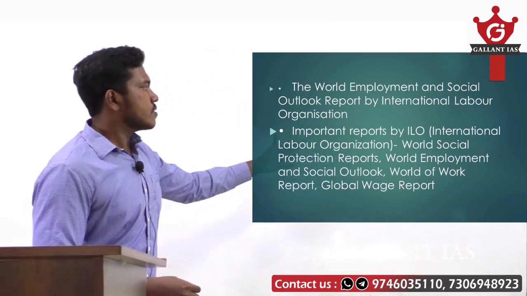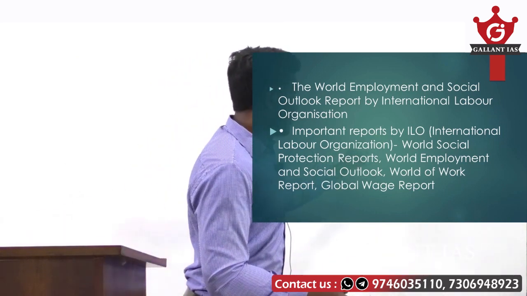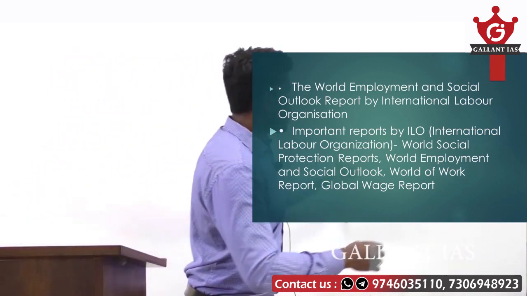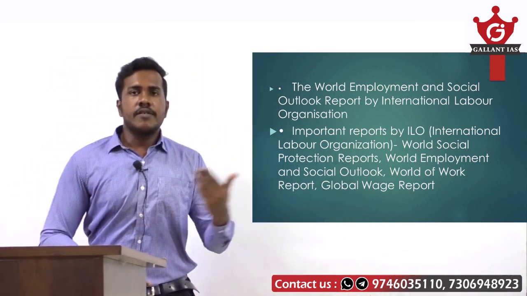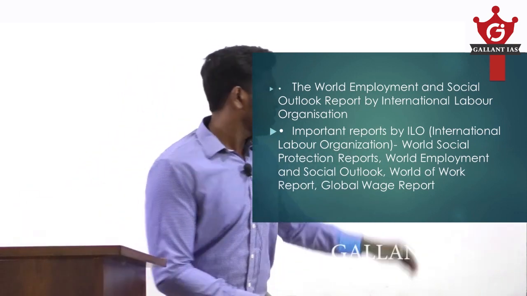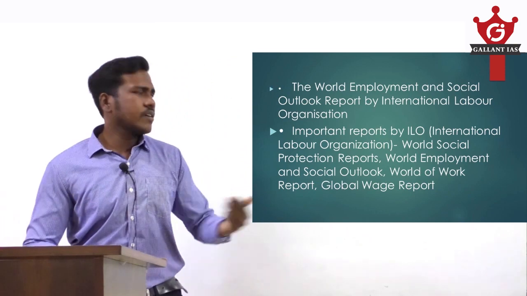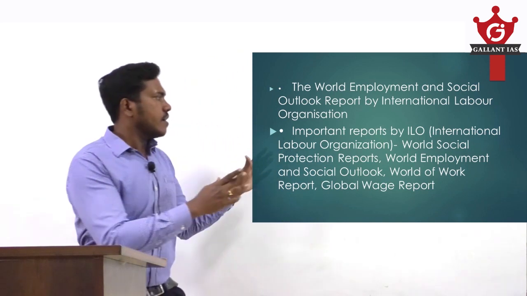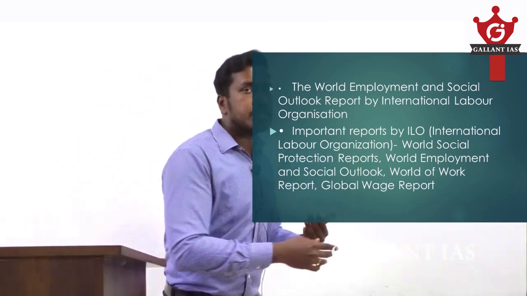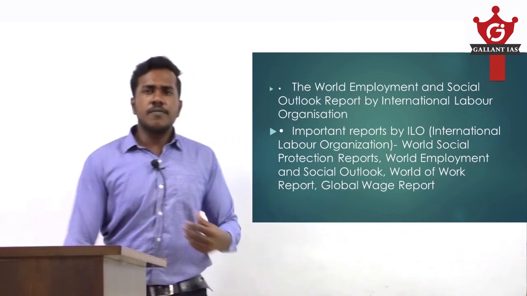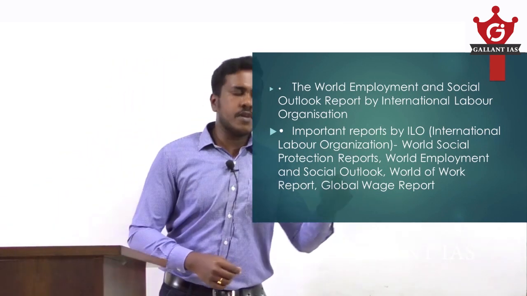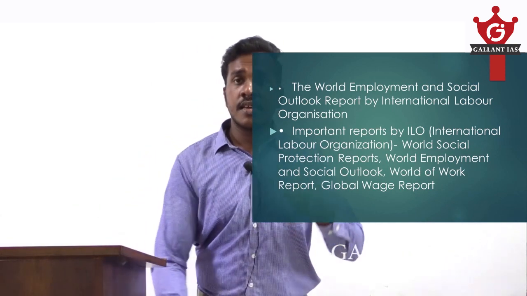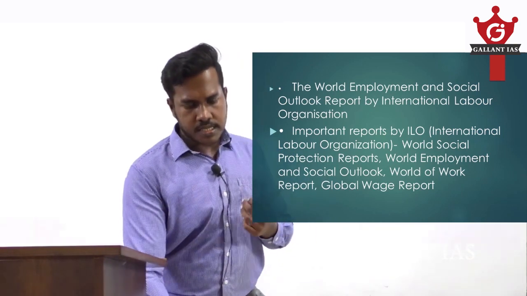The World Social Protection Report, World Employment and Social Outlook, World of Work Report, Global Wage Report. These are the most important reports released by the International Labour Organization. Just have a quick reading of this. I'm not saying you need to memorize it, but once you read thoroughly what reports are released by ILO, it will be very easy. When you see the options, you can mark the correct answer. So the first question, our answer is International Labour Organization. Now let's discuss the next question.